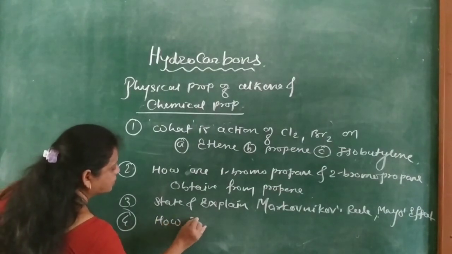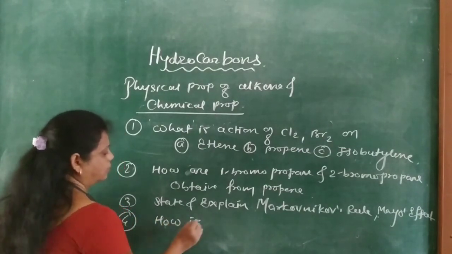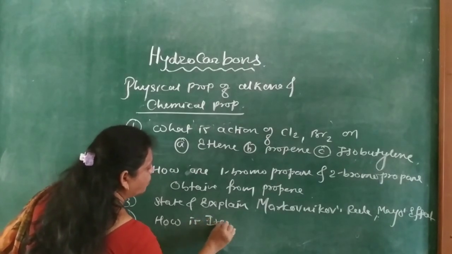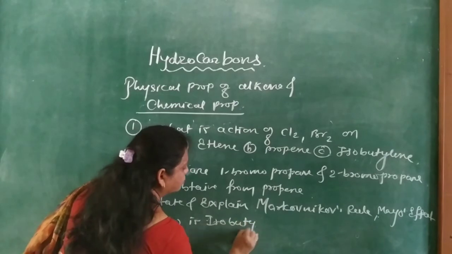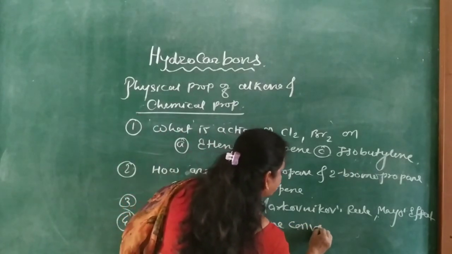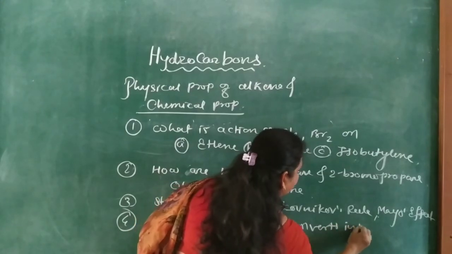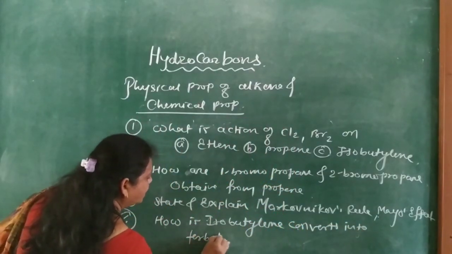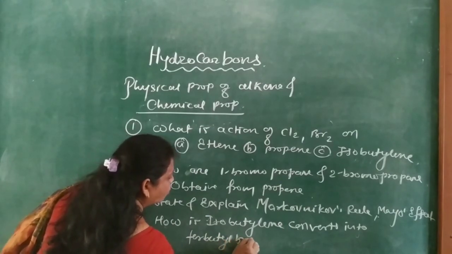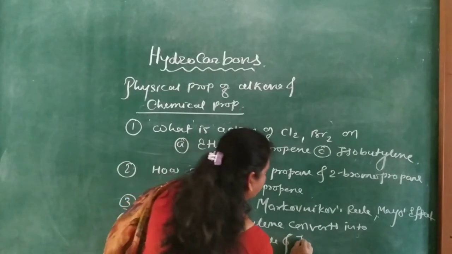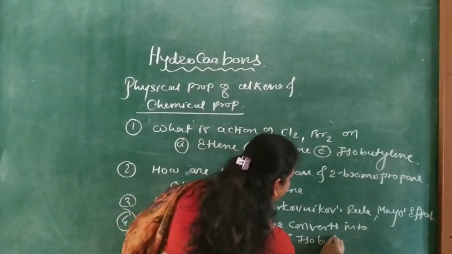Fourth, how is isobutylene converted into tertiary butyl bromide and isobutyl bromide?